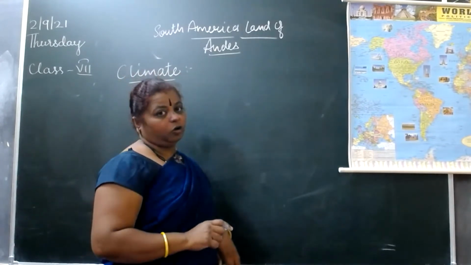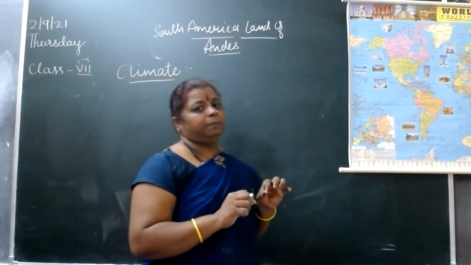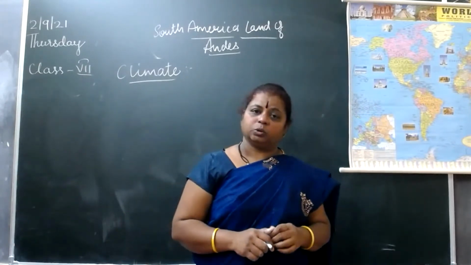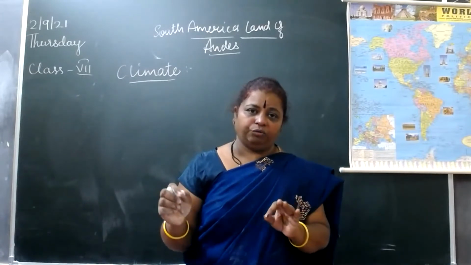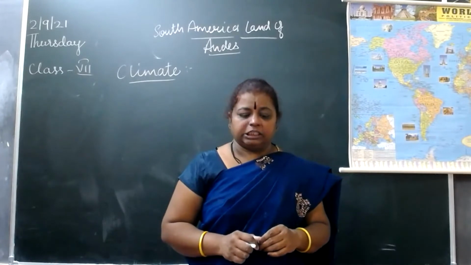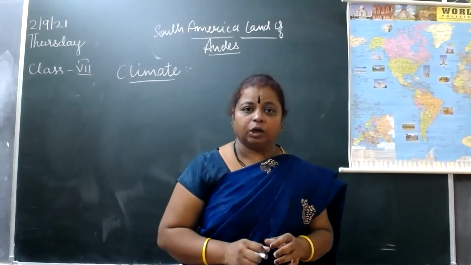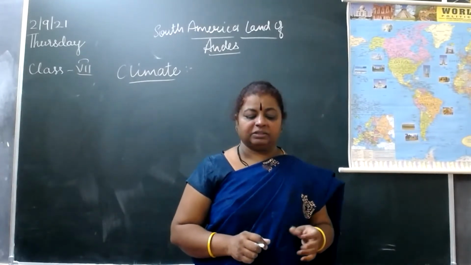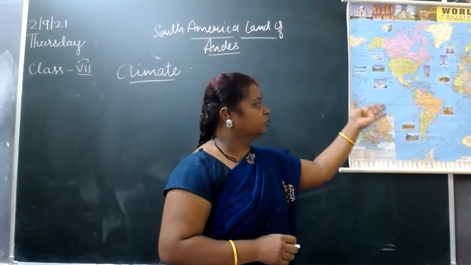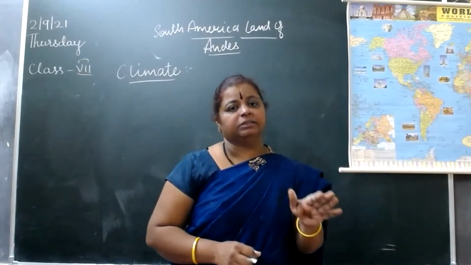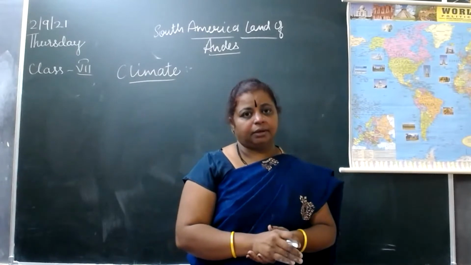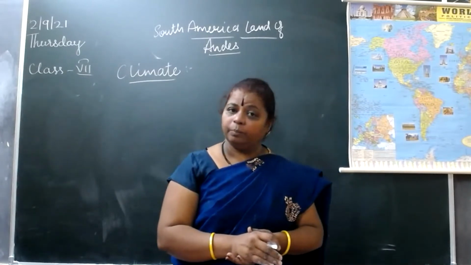The Amazon basin experiences a hot and wet equatorial climate due to the presence of the equator.